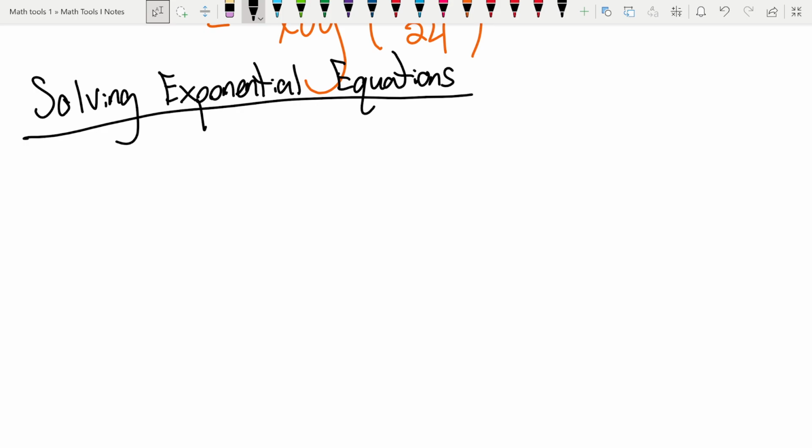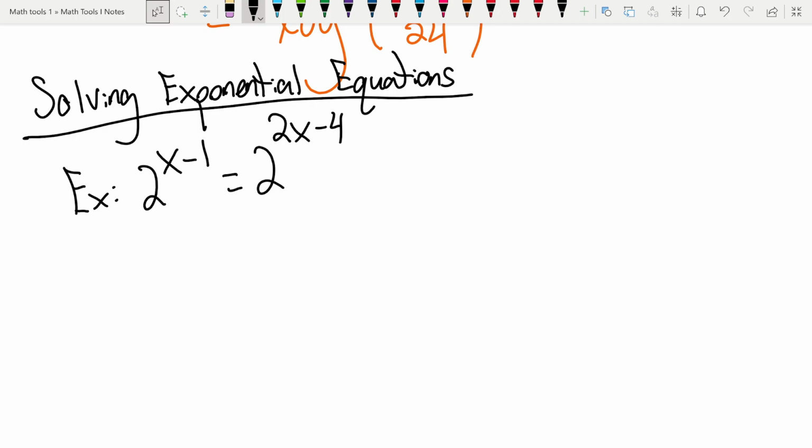So let's start with a simple one to get us started. Let's say that we have 2 to the x minus 1 equals 2 to the 2x minus 4. There's a couple of different ways we can approach this. Probably the simplest way to think about all of these really is going to be using logarithms and using the logarithm properties in order to simplify these.